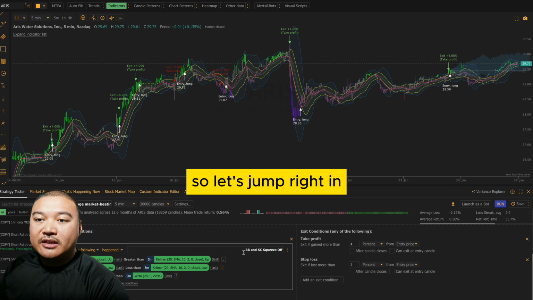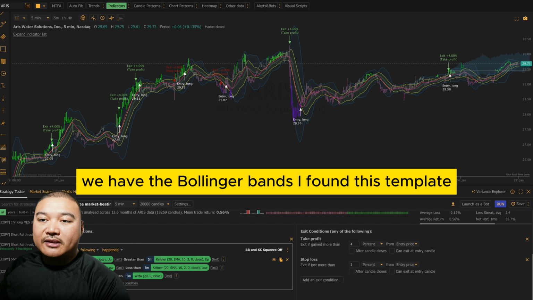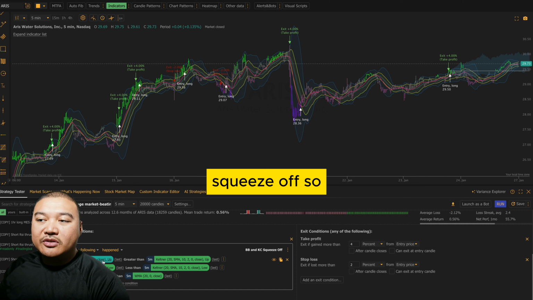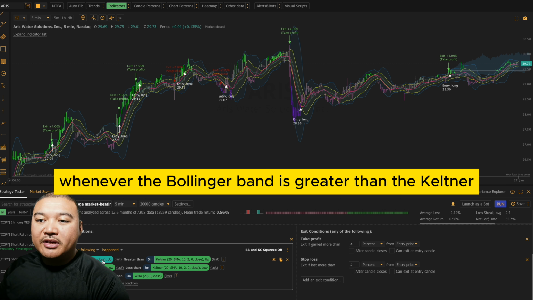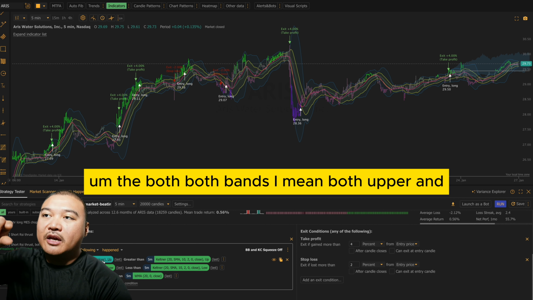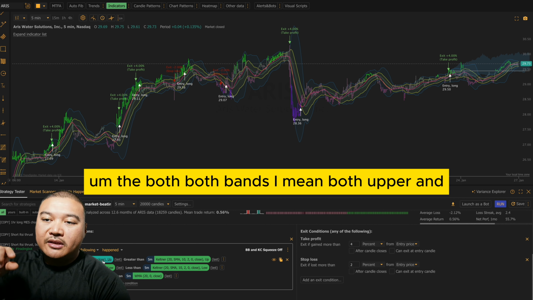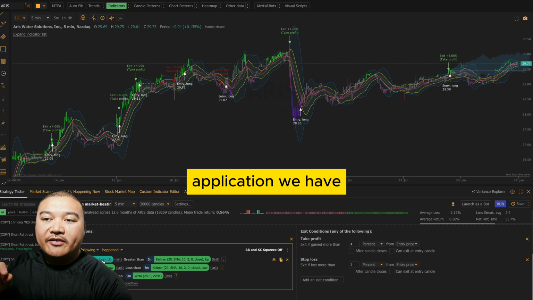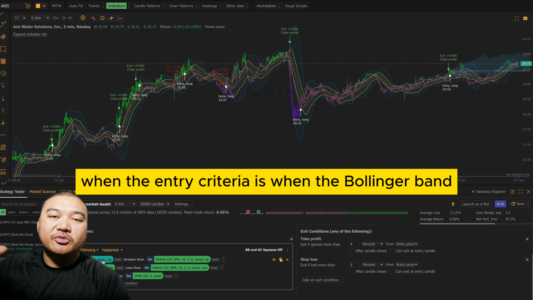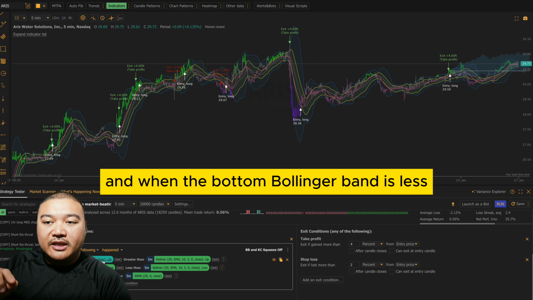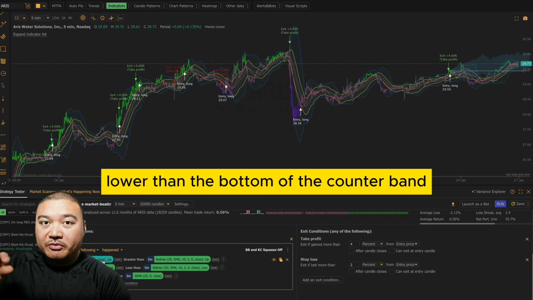So let's jump right in. We have the Bollinger Bands. I found this template in the TrendSpider application. It's going to be a Bollinger Band and Keltner Channel squeeze. The entry criteria is when the upper Bollinger Band is greater than the upper Keltner band, and when the bottom Bollinger Band is lower than the bottom of the Keltner band.